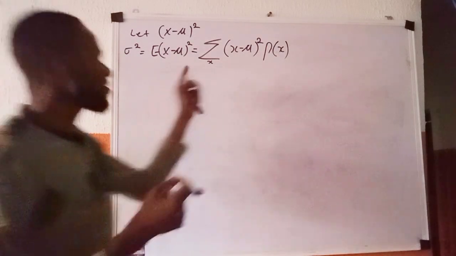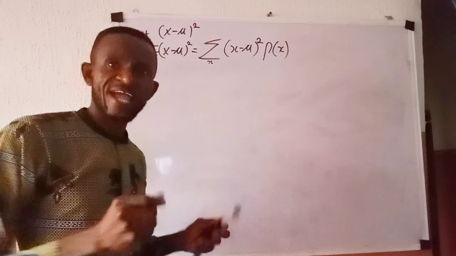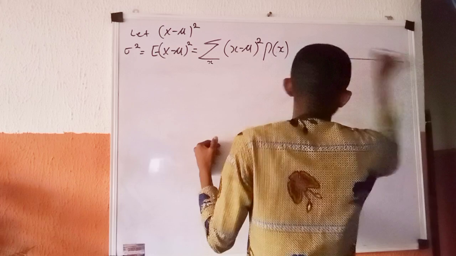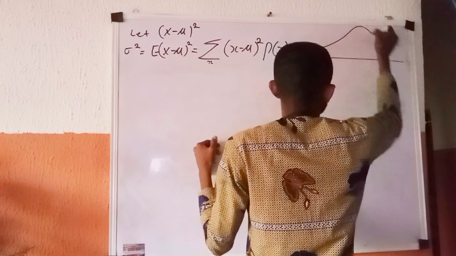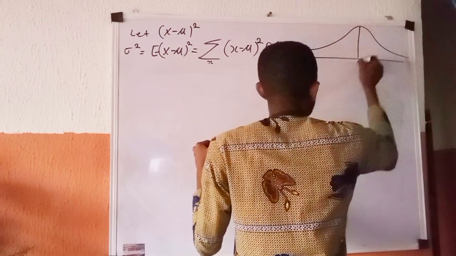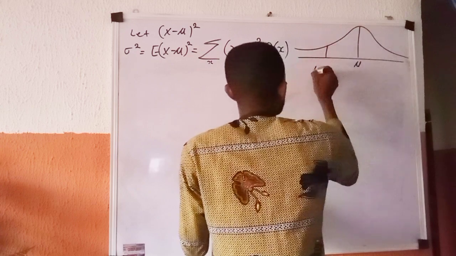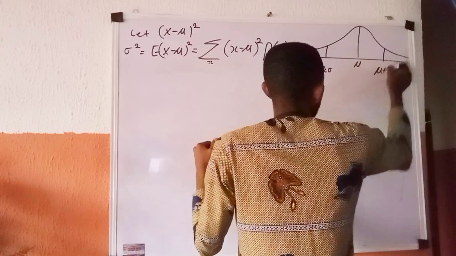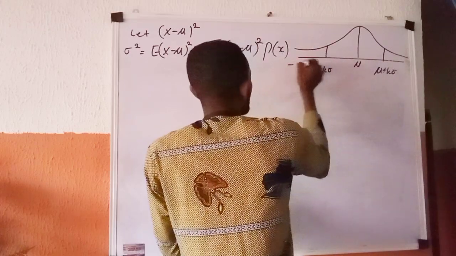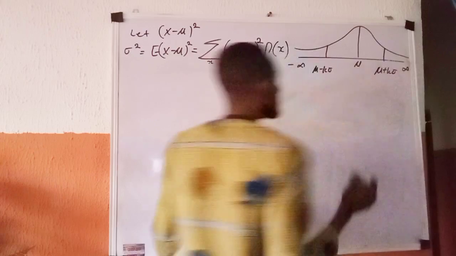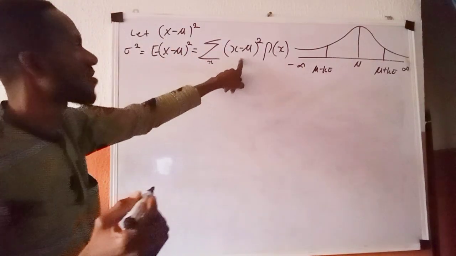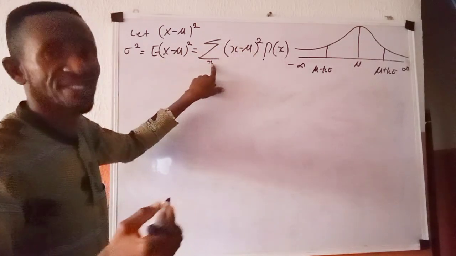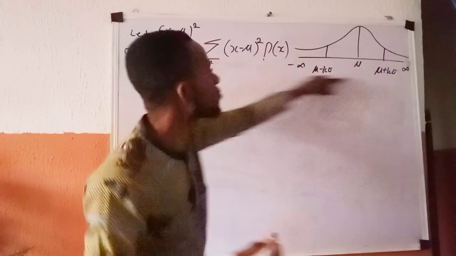Now let us equally talk about partitioning the range of this x, like we did before, partitioning them this way, as usual, having here to be mu, having here to be mu minus k standard deviation, having here to be mu plus k standard deviation, having here to be minus infinity, and having here to be positive infinity. So in that case, you now come to summing this quantity over this range of x. We have partitioned our range of x now to be this.